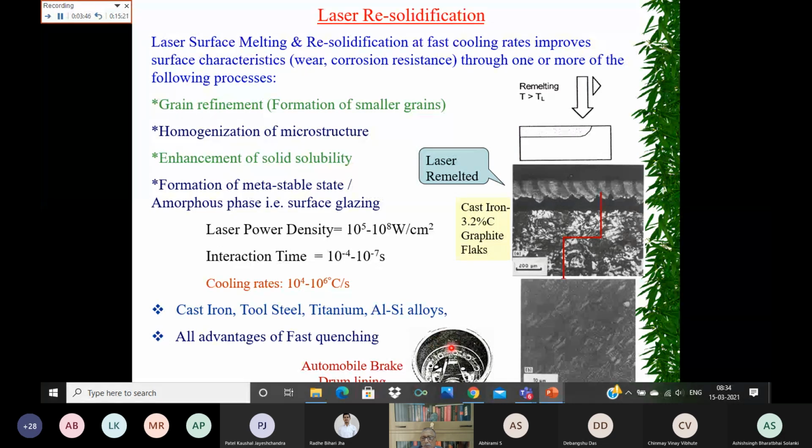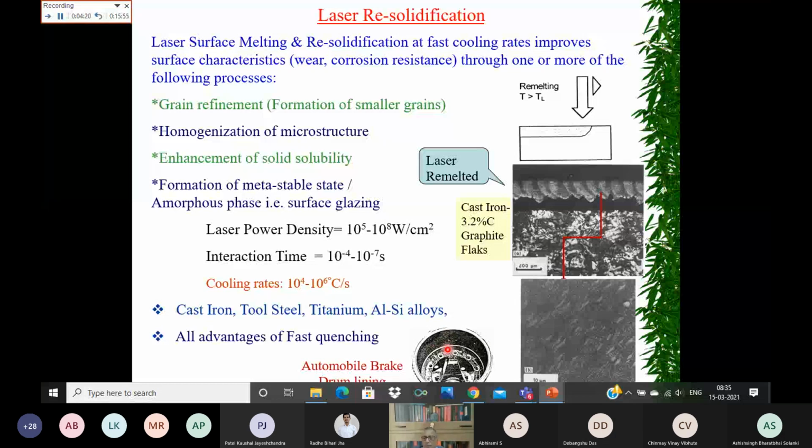The shoe also wears out, but after certain lakhs of braking cycles, the shoe can be changed easily. But the drum is an integral part of the wheel and the automobile, so changing it is going to be a costly affair. So if you increase the hardness of the inner lining of the brake, then you can extend its life and your brake will work for a longer time in a proper way.